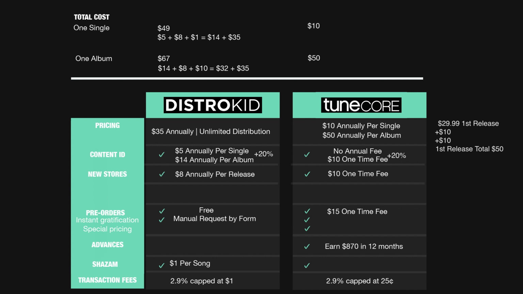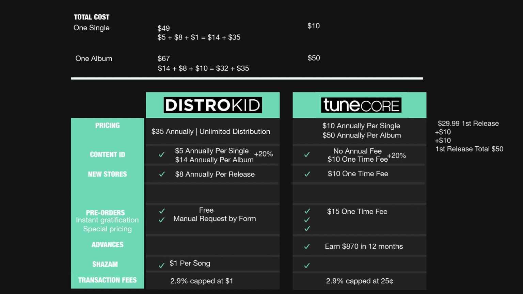for unlimited. And with the album, you're talking $14 for Content ID plus $8 for your release to automatically be added to new stores. And if it's a 10-song release, then that would be $10 for Shazam. And that would bring you to a total, including the $35 that you would have to pay for unlimited, to $67 for the album. $67 for the album with Distrokid.